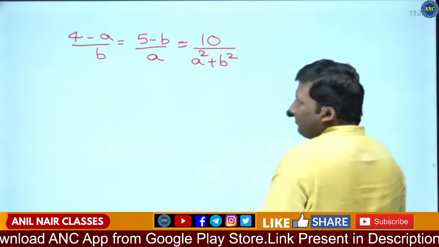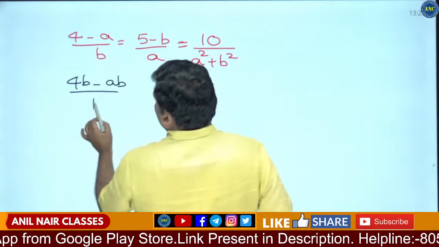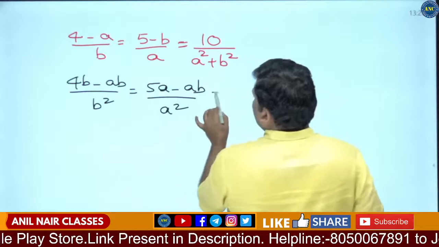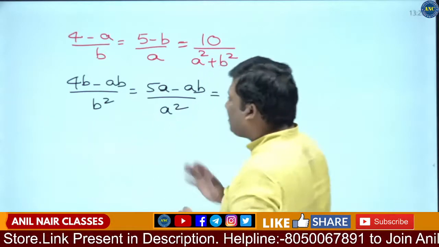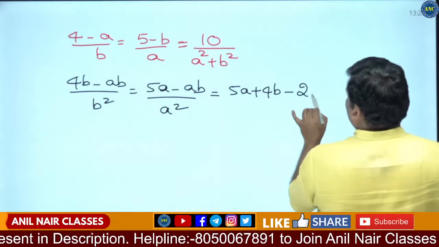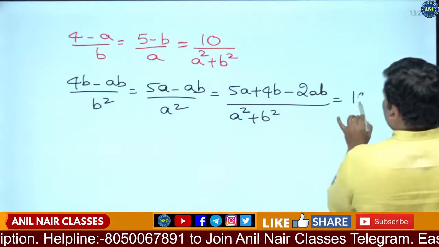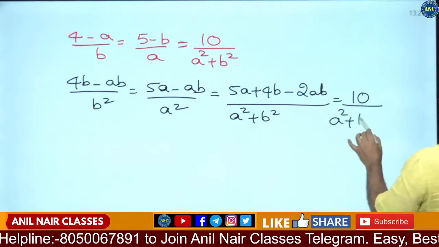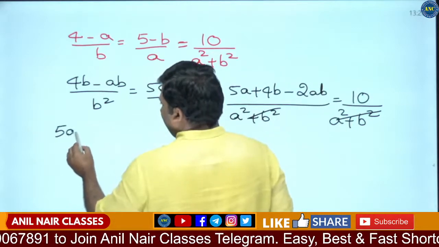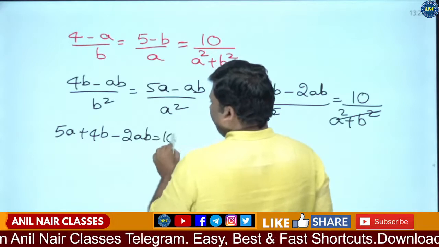Now listen carefully. So what I did, I multiplied by B. 4B minus AB by B square is equivalent to 5A minus AB by A square. It is equivalent to sum of the numerators by sum of the denominators: 5A plus 4B minus AB minus AB by A square plus B square. It is given in the question as 10 by A square plus B square. Denominators are same. So 5A plus 4B minus 2AB is equivalent to 10.